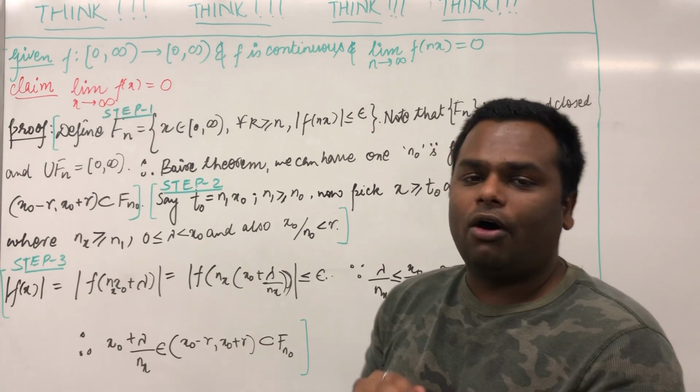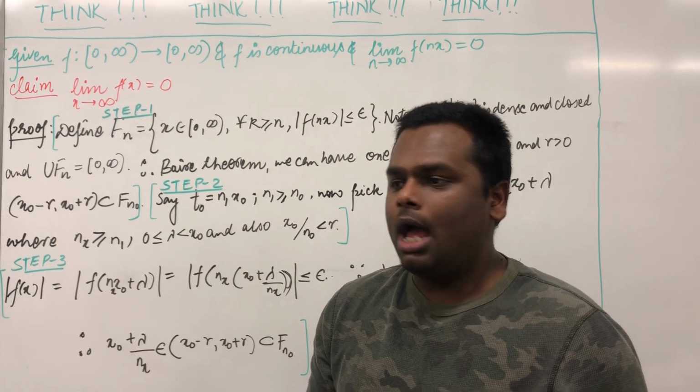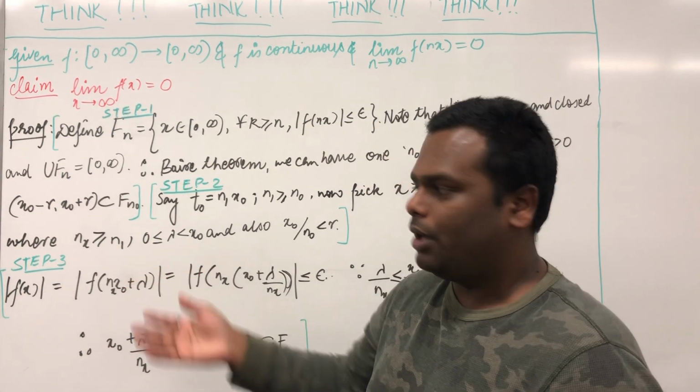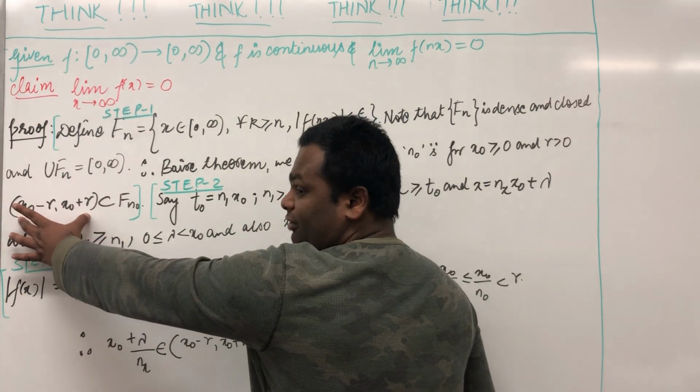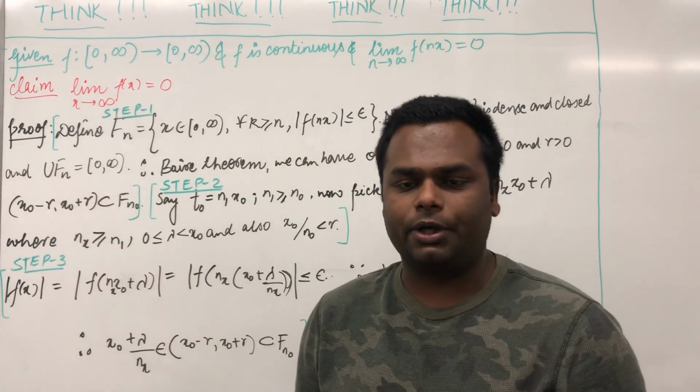Now what we'll do next is apply Baire's theorem. If we apply it, we can get an open interval of this format which lives in Fn naught. Let me recall what Baire's theorem is.